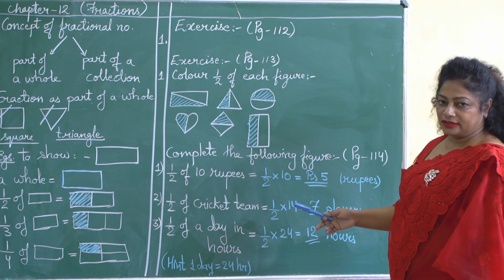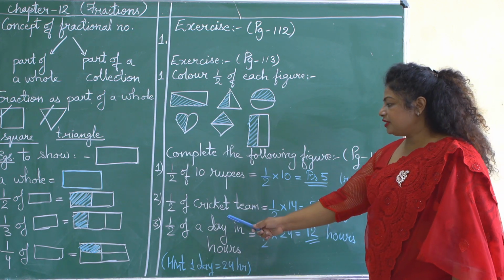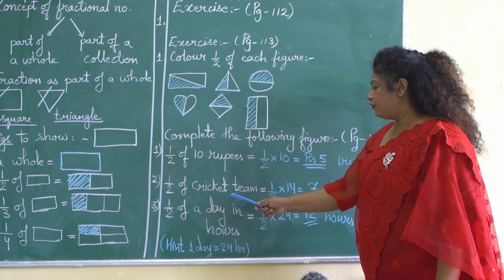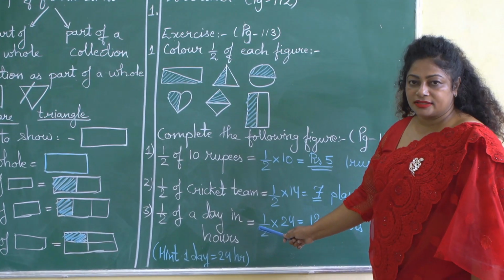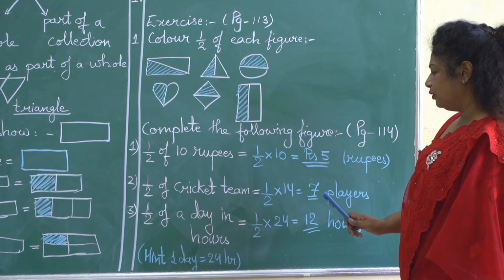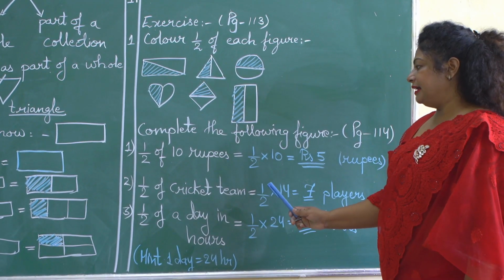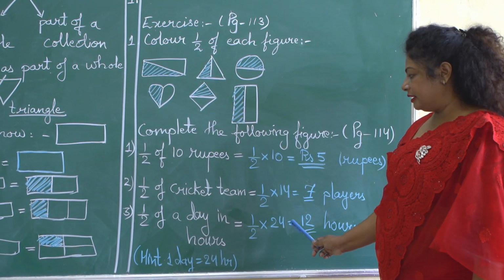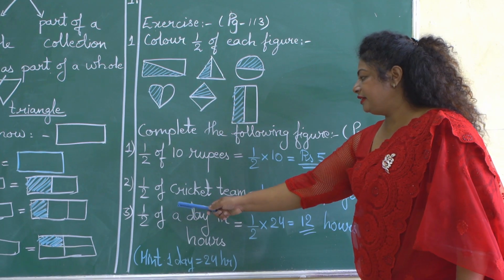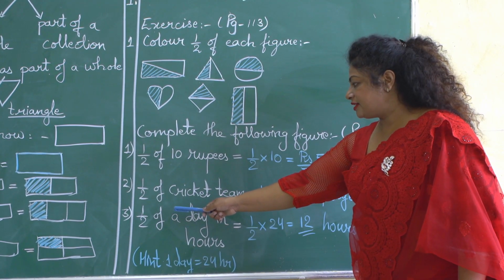Let us see the third question. Third question given to you is half of a day in hours. Children, as you all know, one day has 24 hours. Let us start solving this problem. So let us write first the fraction, what is given to you?